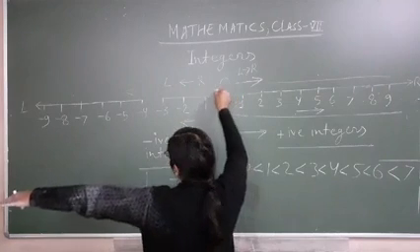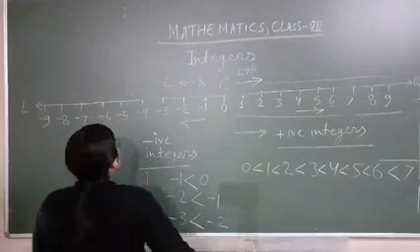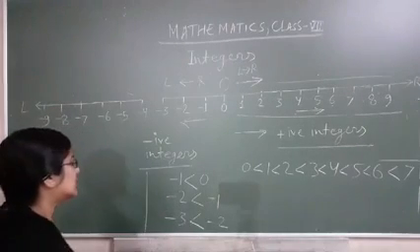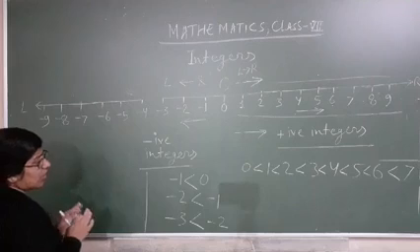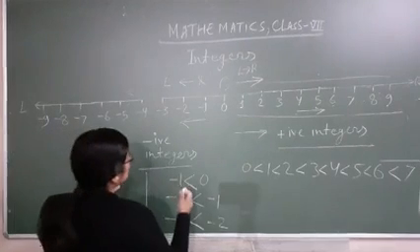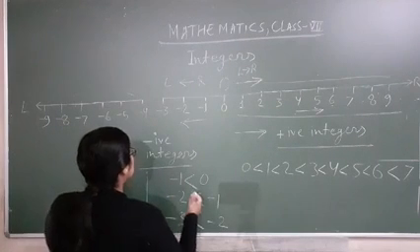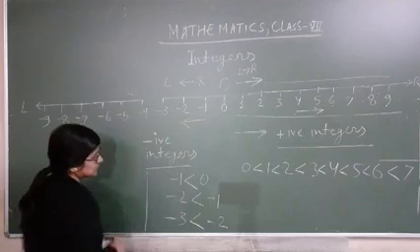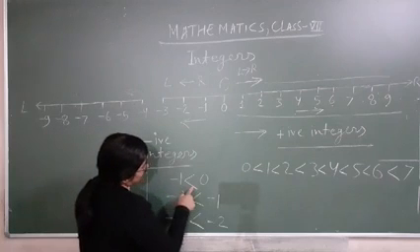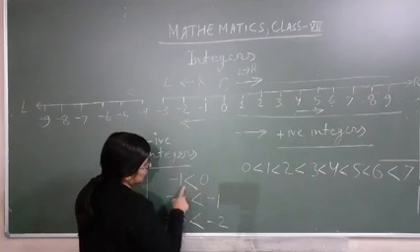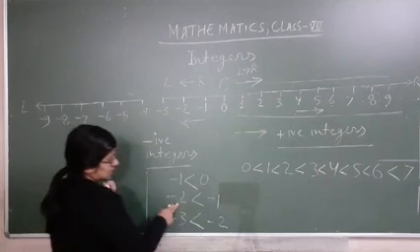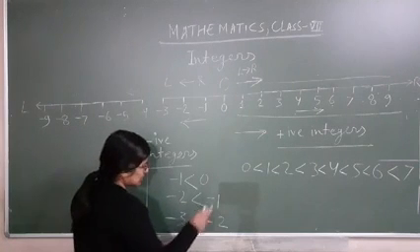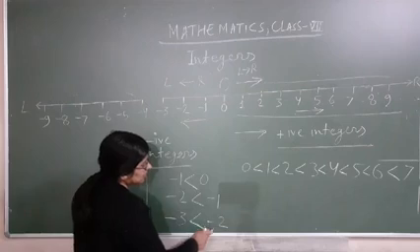So go toward your left hand: numbers will be in descending order, or decreasing. So minus 1 and 0: minus 1 will be smaller than 0, and minus 2 will be smaller than minus 1. Minus 3 will be smaller than minus 2.